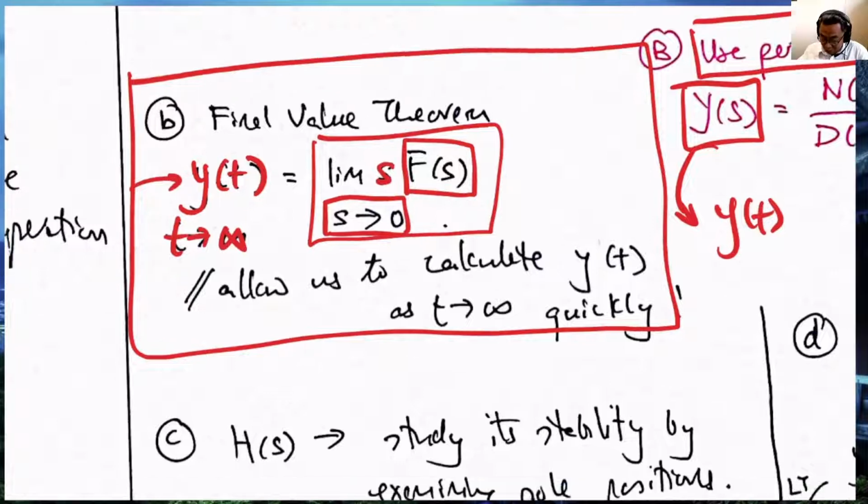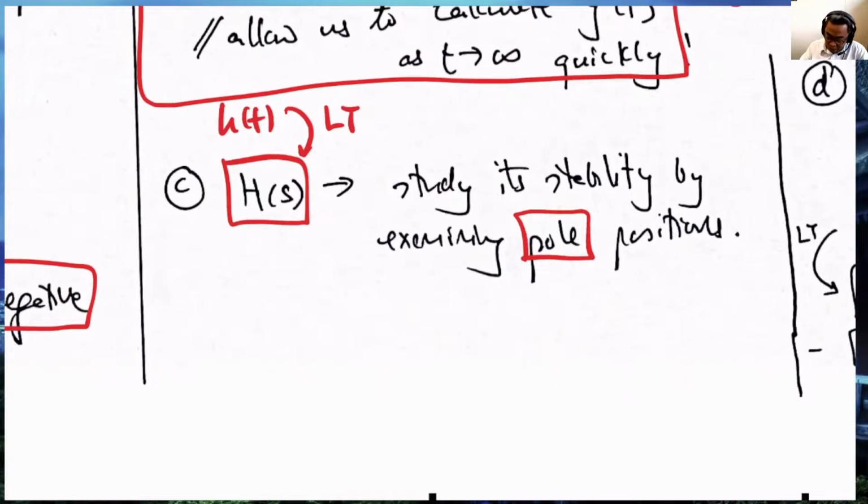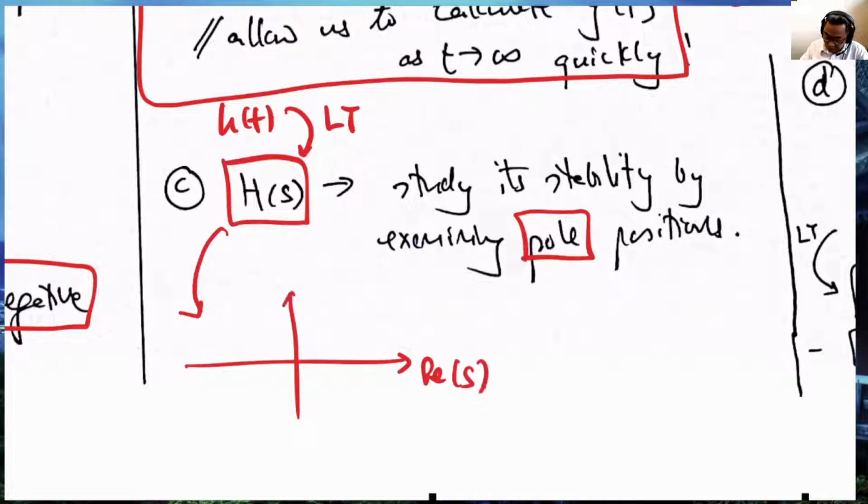What other things can we do? Well, we told you that if you have h of t and you perform Laplace transform to get h of s, immediately you can see whether the system is stable or not, simply by examining the pole position. So you have h of s, and this is the real part of s, and this is the imaginary part of s, and this is the s-plane.